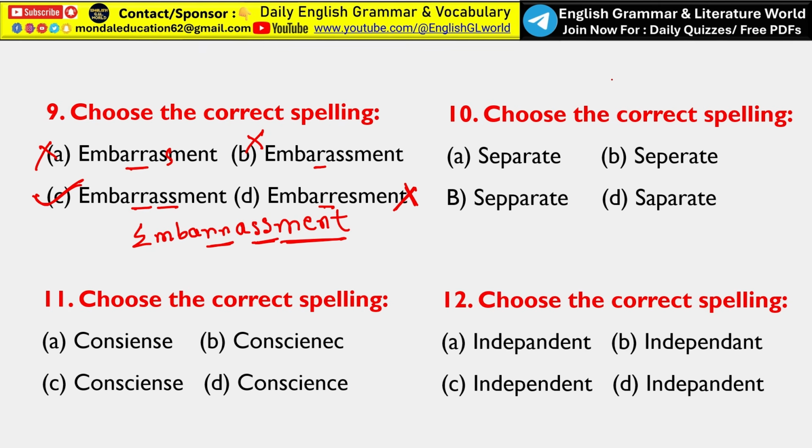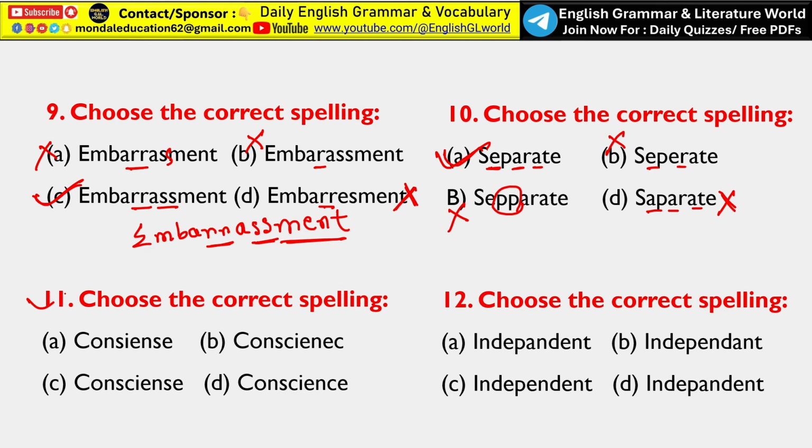Okay, next, choose the correct spelling, that is separate. So look, in the spelling of the word separate, only single E is included. Okay, not double A. That means only single E, that is SEPARATE. So option A is the correct answer. So here E, so option B is not the correct answer. Double P never deals with separate, so option B should be eliminated. And here triple A is given, so that is totally inappropriate.